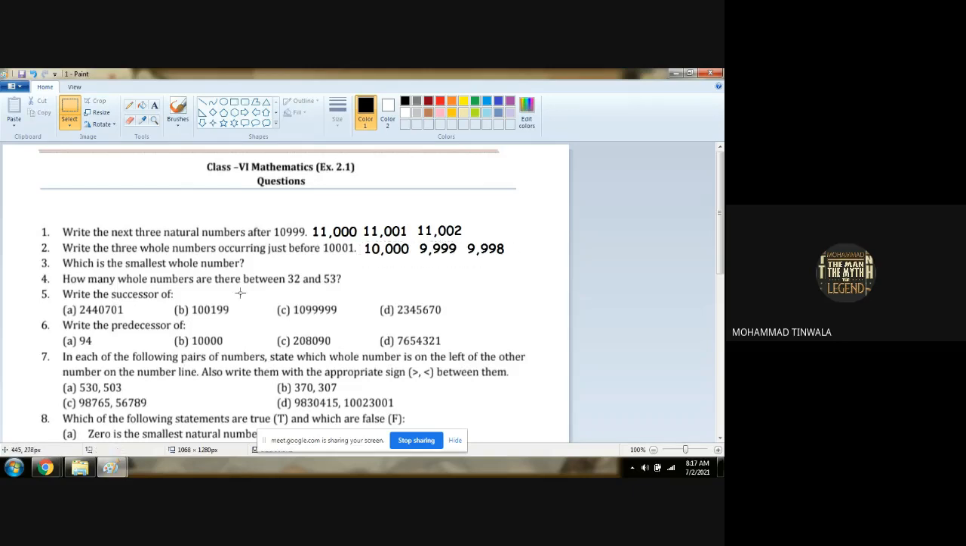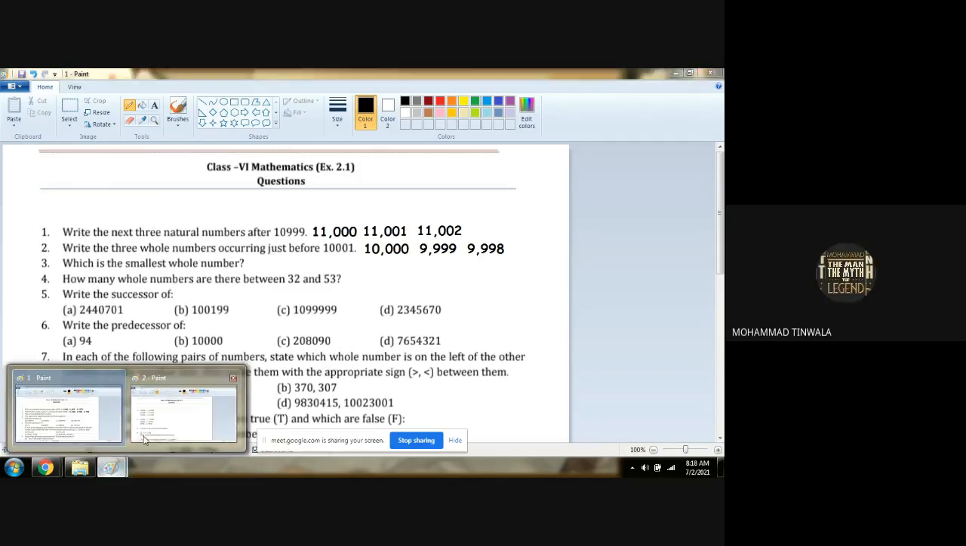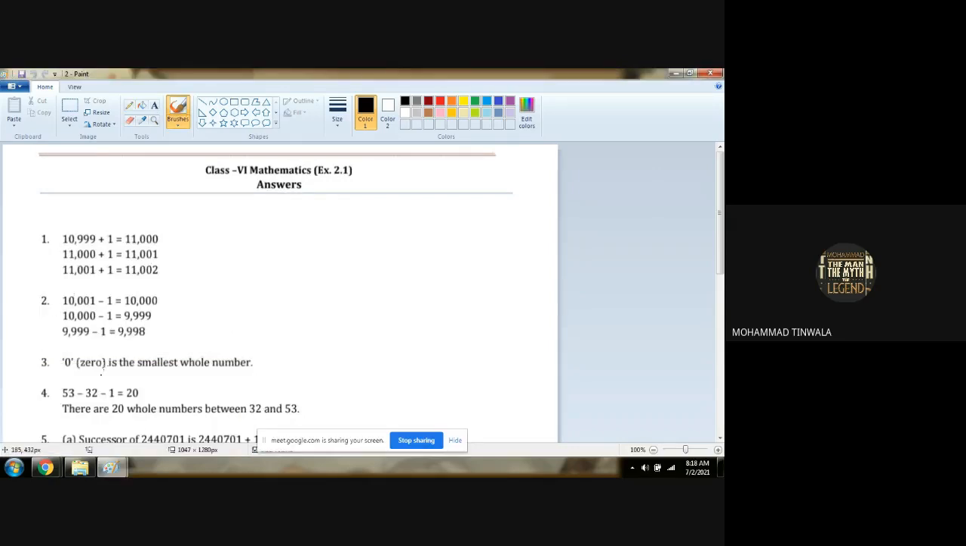Chalo, done. What will be the third question? Come on, boys, who will read? Which is the smallest whole number? Zero itself is the smallest whole number. Zero is the smallest whole number.